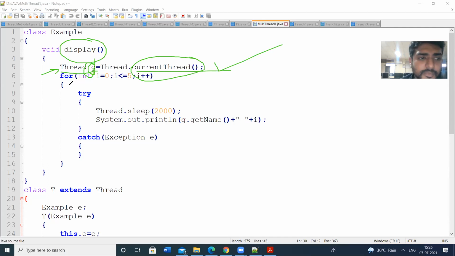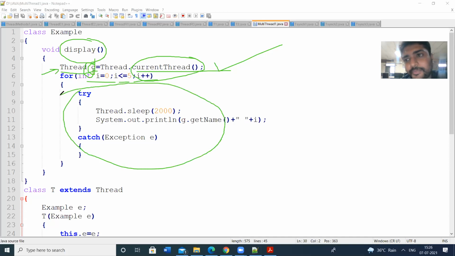Then I am using a for loop: i is equal to 0, i less than or equal to 5, i plus plus. In this I am using a try-catch block, because there is a possibility of an exception. This is the logic: Thread.sleep. sleep is a static method, so we can directly invoke this method using the class name, Thread.sleep, with 2000 milliseconds, 2 seconds.